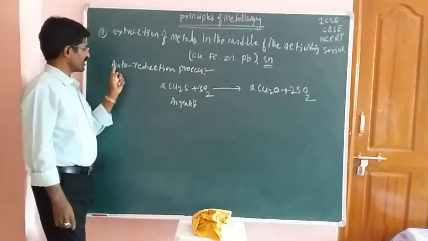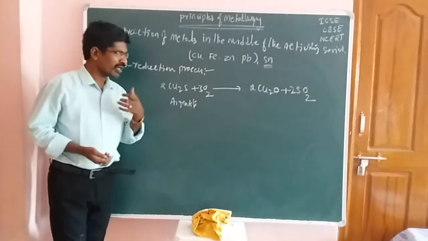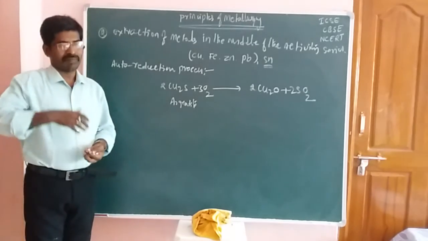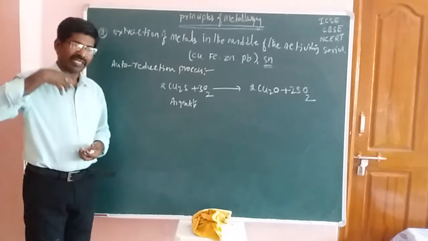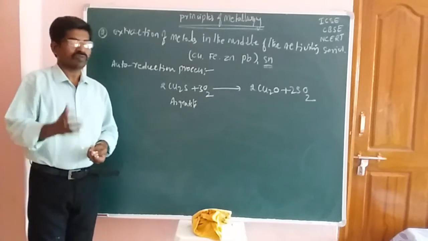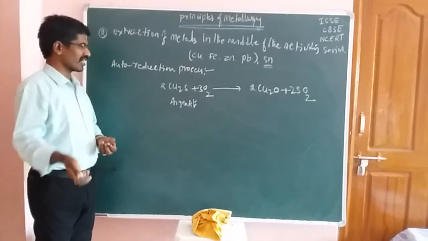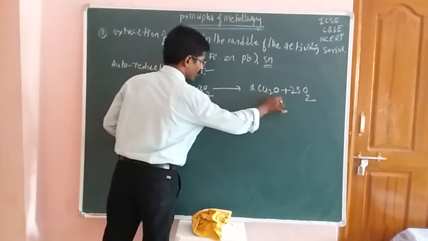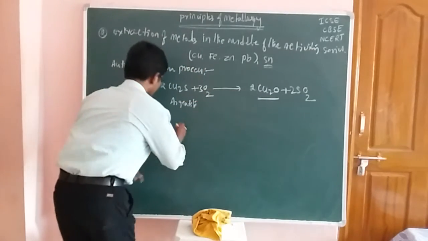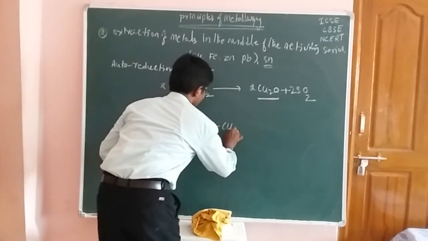What is our reaction here? Auto reduction reaction, or maybe self reduction reaction. The reactant acts as a self indicator, so that's why it is called the auto reduction reaction or self reduction reaction. So when you get this, you should write the Cu2O and next the Cu2S, which is involved in the next reaction.